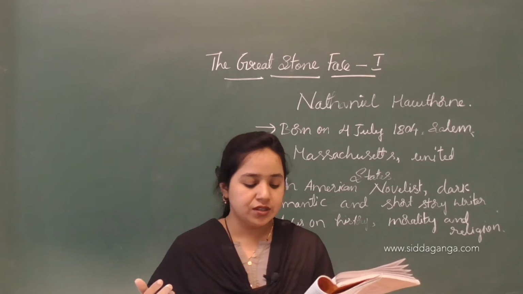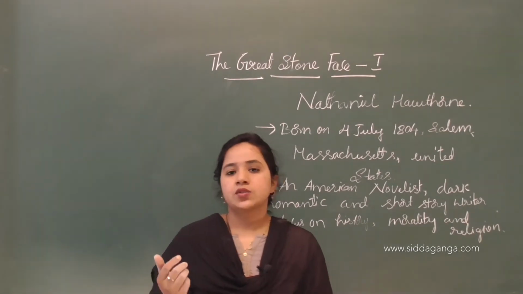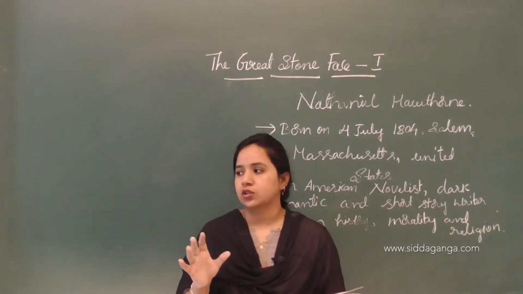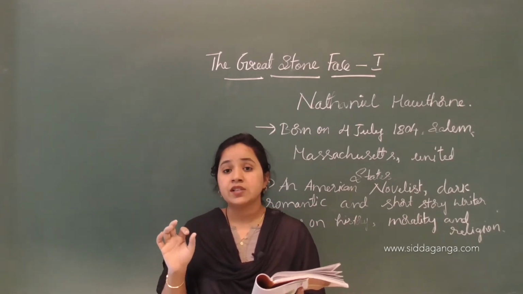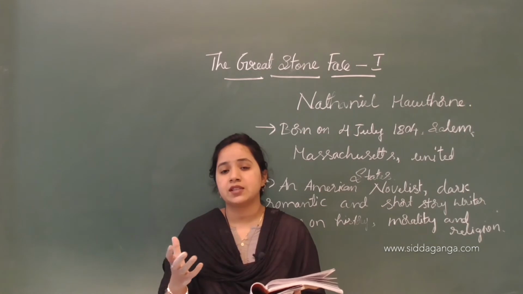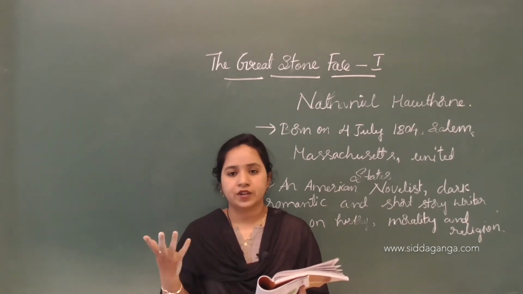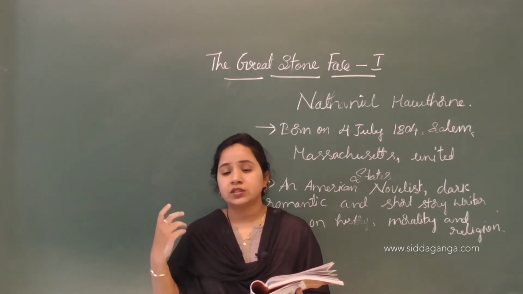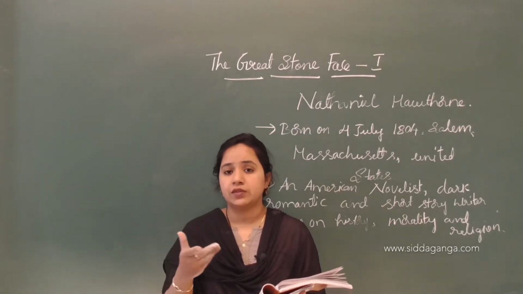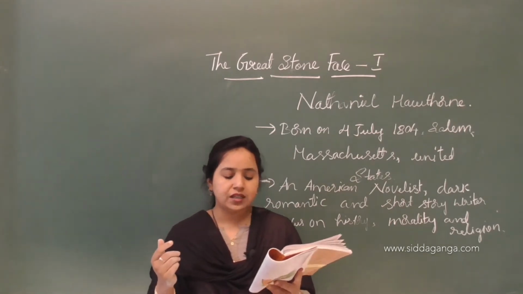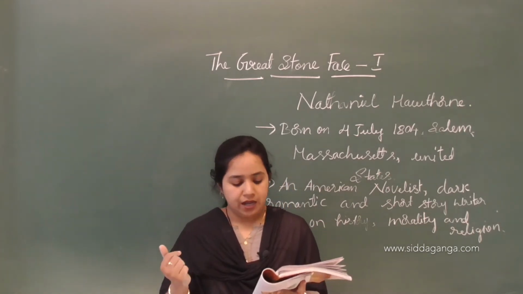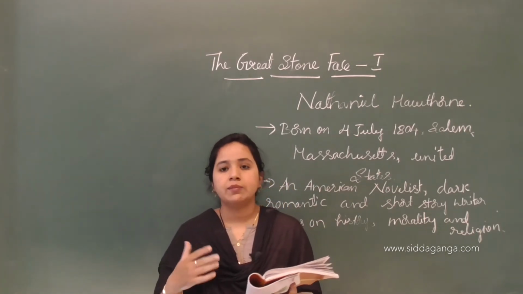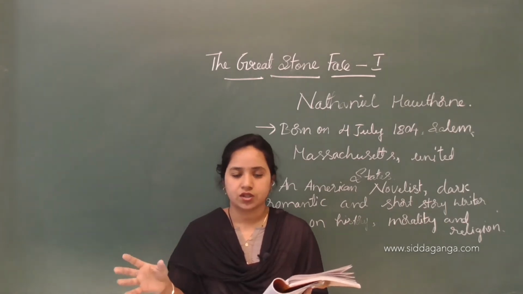People attribute stories to these shapes. So in this village, where they see the great stone face, they attribute it. Attributed means the people living in that village have created a story about that great stone face. Some stories come true, some really happened, but other stories are not true at all.